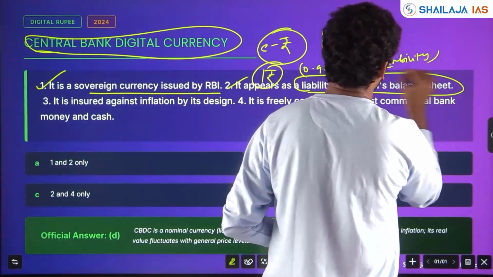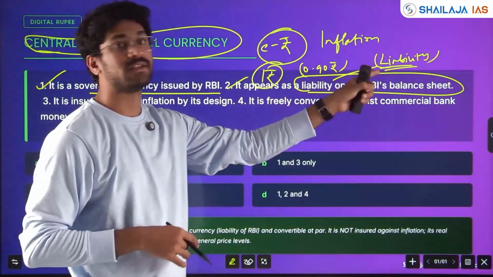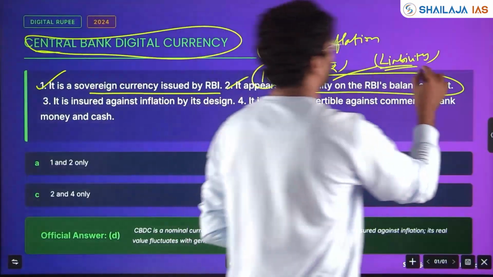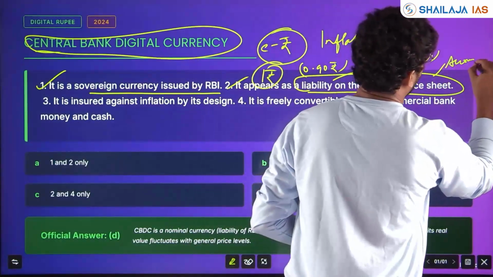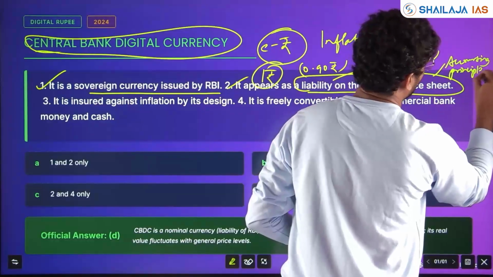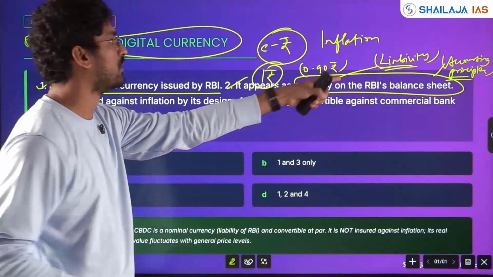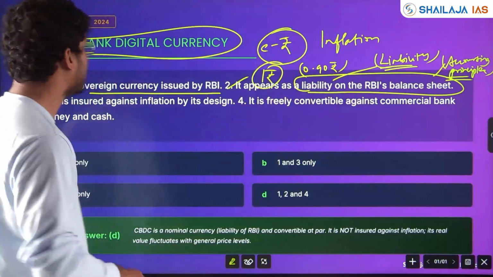This you should have clarity on. What is liability? What is asset? In previous classes also I was telling you, accounting principles, you should have proper clarity in economy. Questions and traps are set in accounting principles. Yes, it appears as a liability.